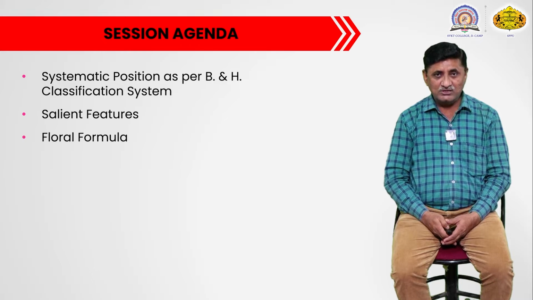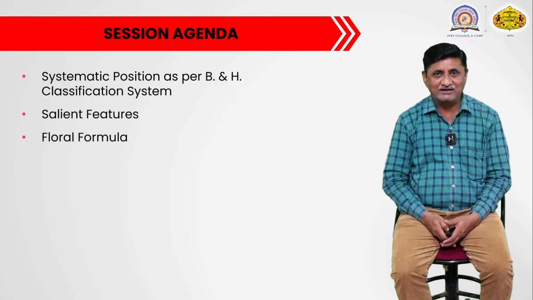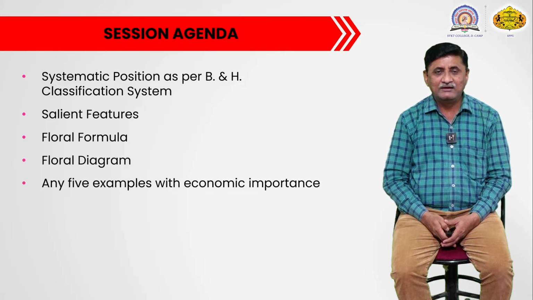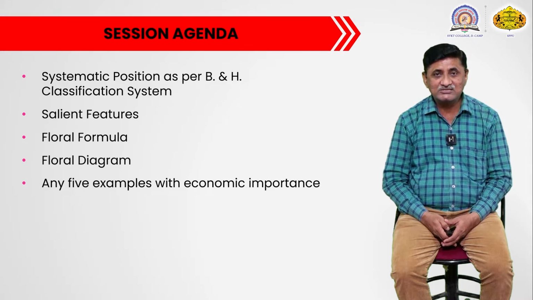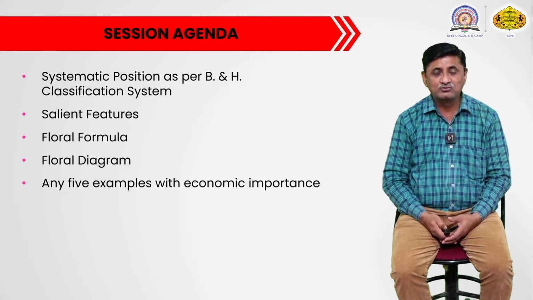We also have to learn the floral formula of the flowers of plants of family Amaryllidaceae, and the floral diagram, and lastly see the economic importance of this family with respect to the different uses of the plants.